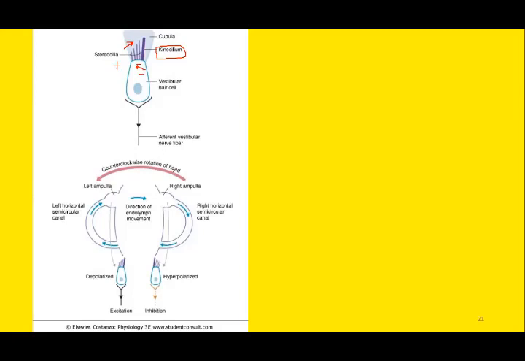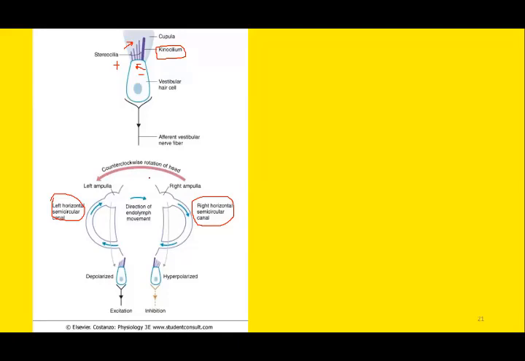So when you rotate your head to either the left side or the right side, what happens to these stereocilia? Suppose this is the left lateral semicircular canal here, and this is the right lateral semicircular canal. Lateral semicircular canal is the same as horizontal semicircular canal. So when you rotate your head in the counterclockwise direction, that is towards the left side.